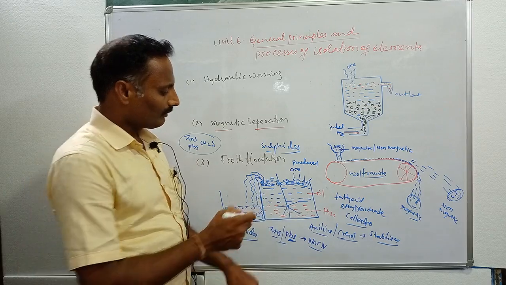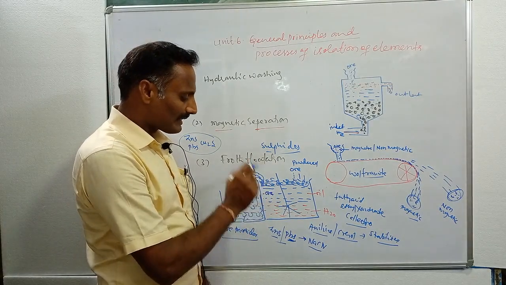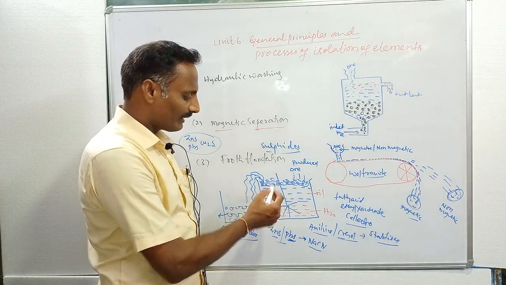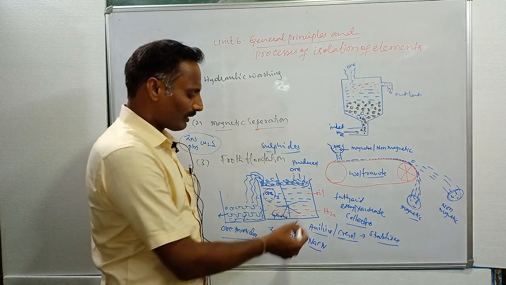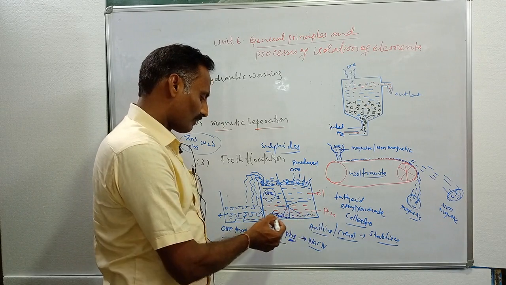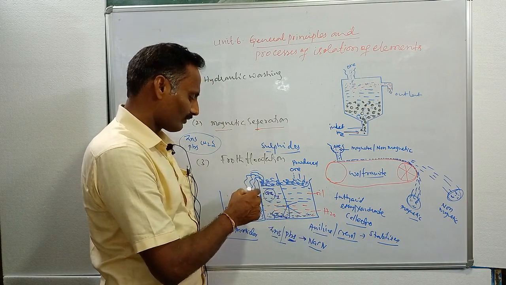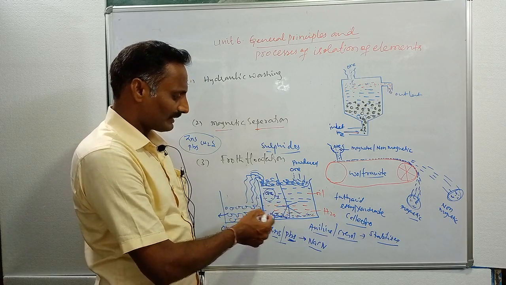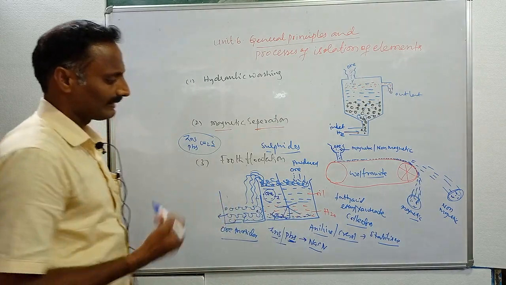Ore particles are preferentially wetted by oils, and gangue particles are wetted by water. Gangue particles settle at the bottom of the tank. Only the ore particles rise and are skimmed off into the neighboring vessel. Here the ore particles are collected and separated. This technique is called the froth flotation technique.